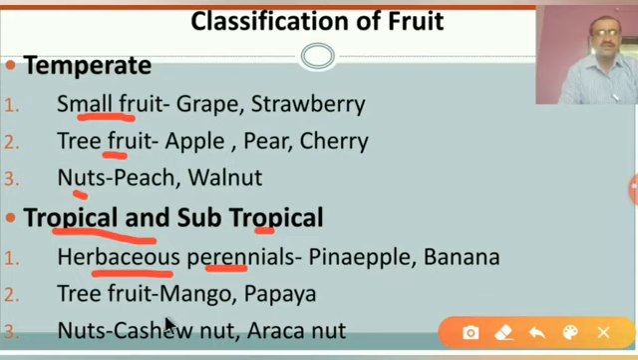Second one is the tree fruits. In the tropical area also there are tree fruits. Mango, papaya, and nuts such as cashew nut and areca nut. These are examples of temperate and tropical fruits. In this way, classification of fruit can be undertaken.